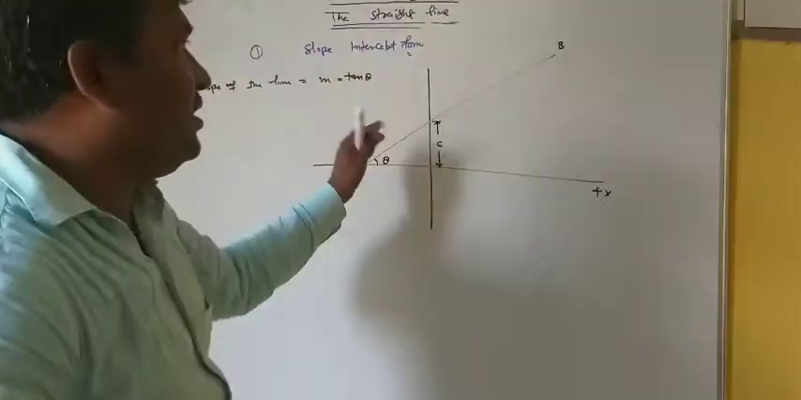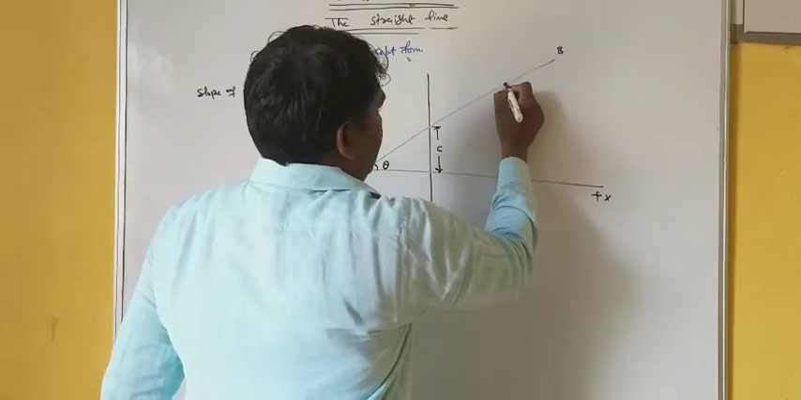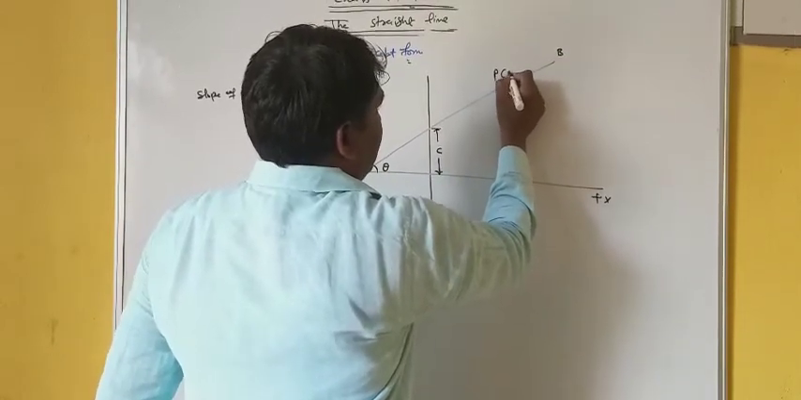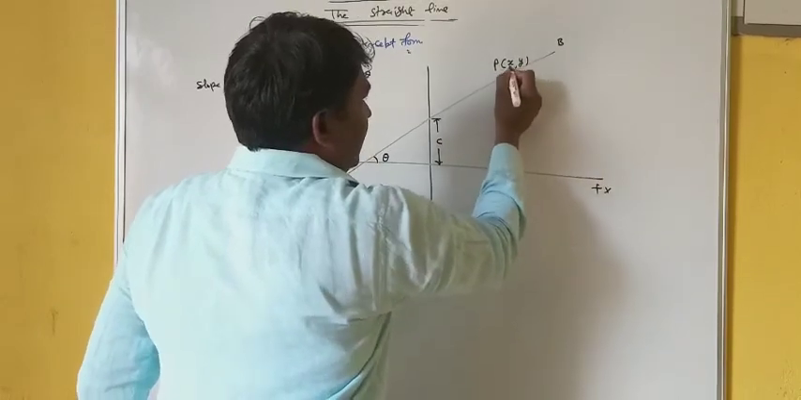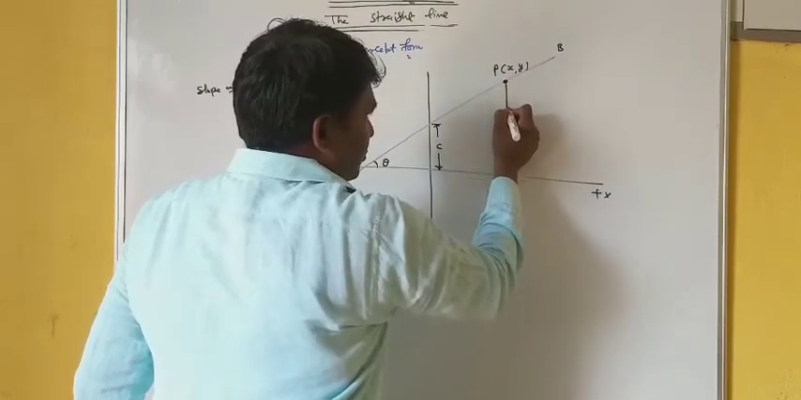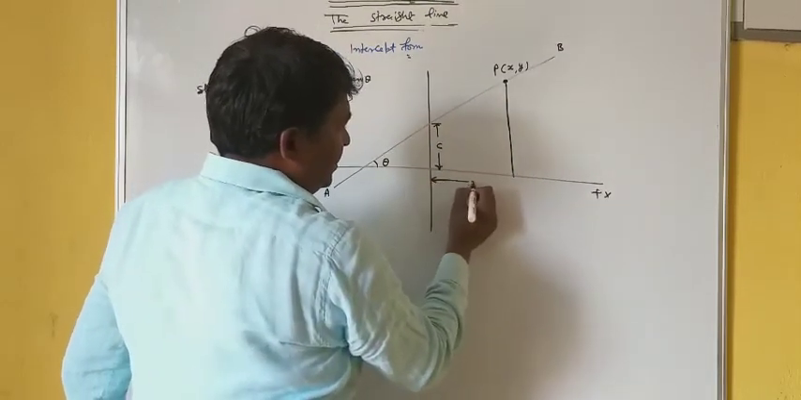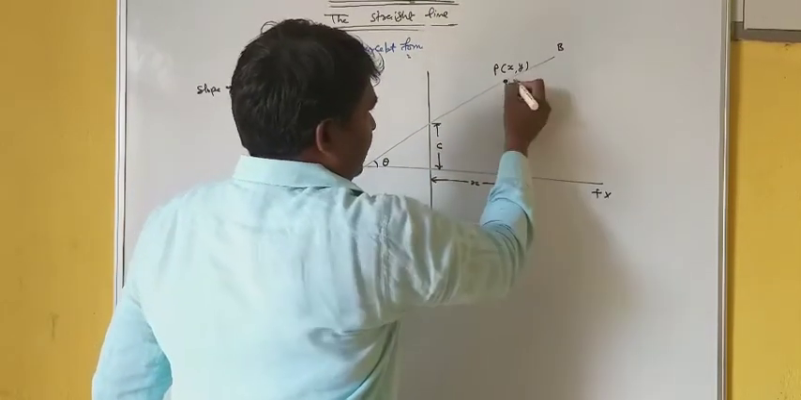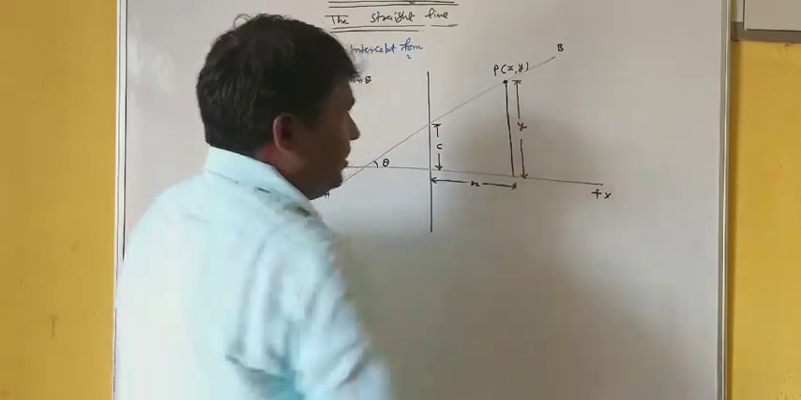So how do we find the equation of the line? Just see. Let P be a general point whose coordinates are x comma y. If we draw a perpendicular on the x-axis, this distance is x, and from here to here this distance will be y. Is it obvious?